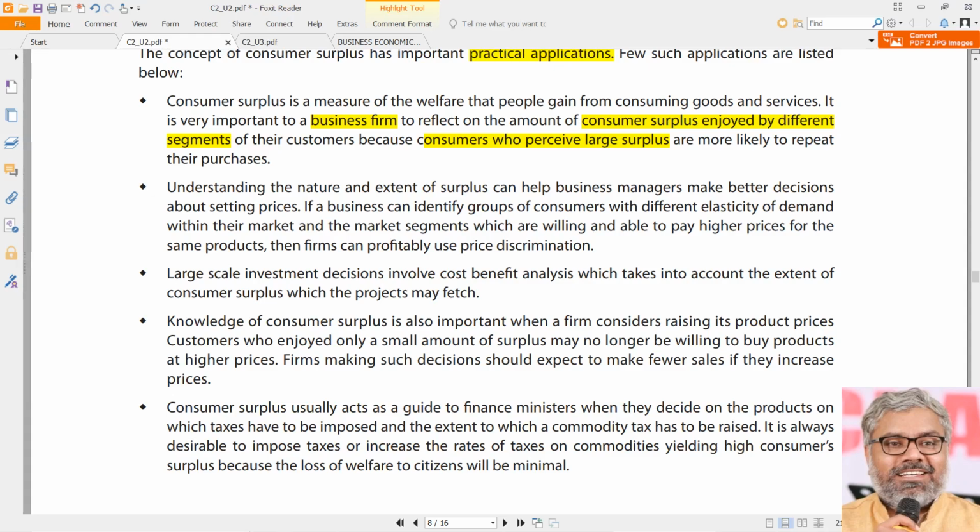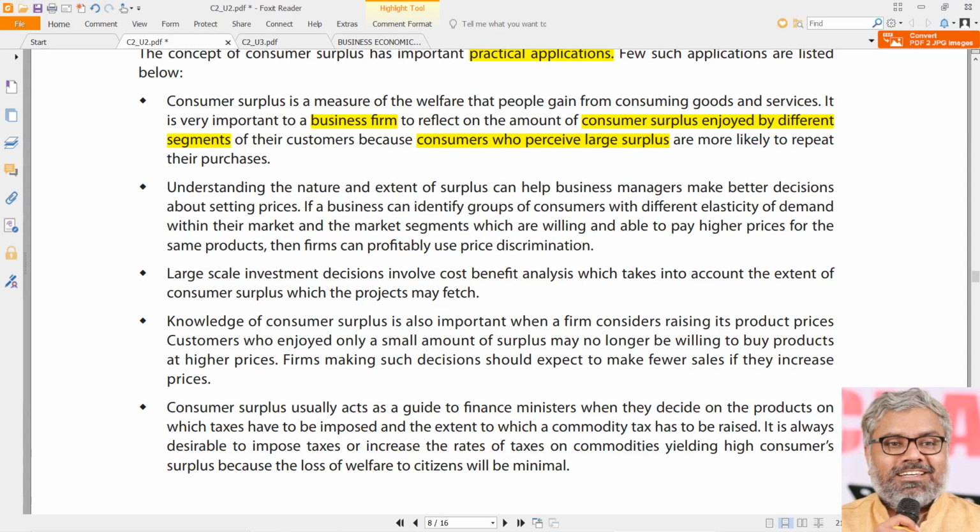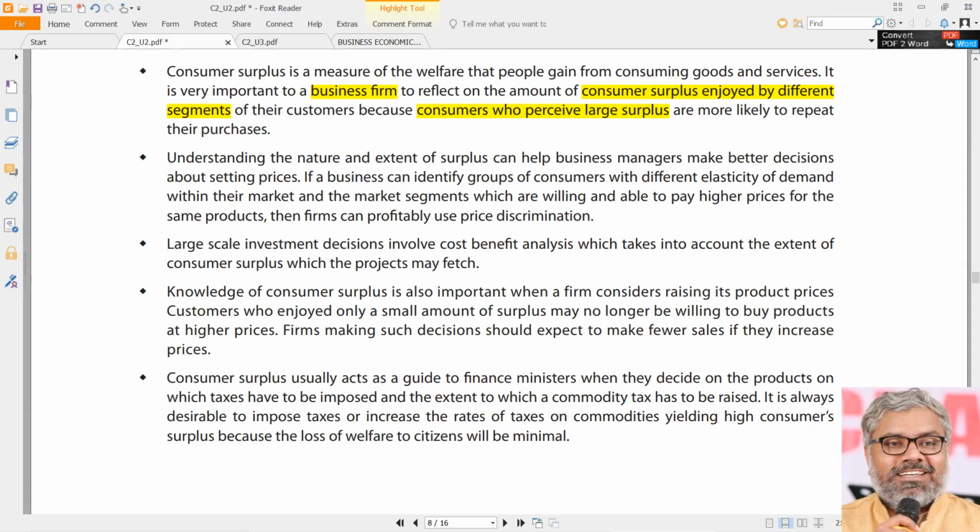So business firms should be constantly observing which segment of their customers are feeling a bigger consumer surplus. Again, they cannot quantify it easily. Don't go into how we are going to do this. Business firms are supposed to do that. For that only they have bigger courses like IIMs, MBAs and all that.